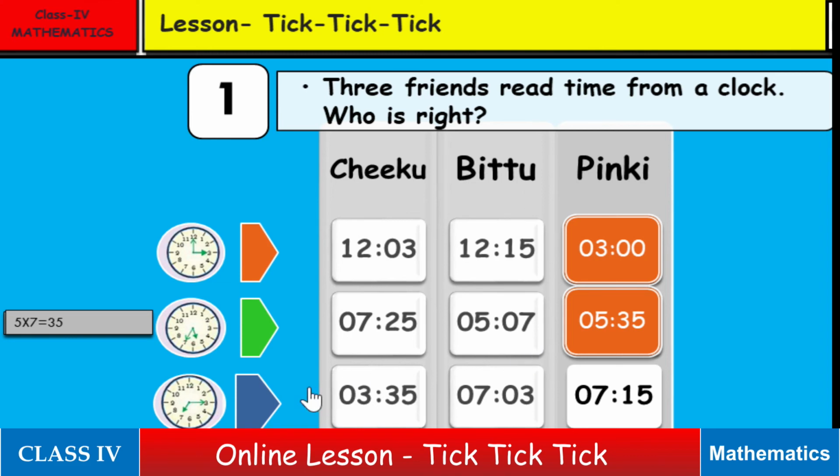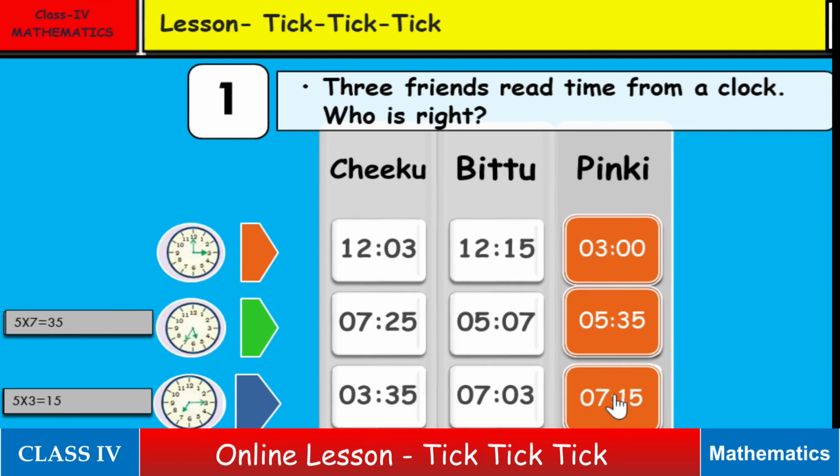Let us go to the next clock. Our hand is at 7. It has just crossed the 7 and the minute hand is at 3. It means 7 hours and how many minutes? Same, we should count from 12 to 3. 5 plus 5 plus 5 is equal to 15 minutes. Or you may directly find out as 5 into 3, 5 threes are 15 minutes. Now let us see who is reading the correct time, as 7:15. In this case also Pinky is correct. From this we came to know that Chiku and Bittu don't know how to read the time.